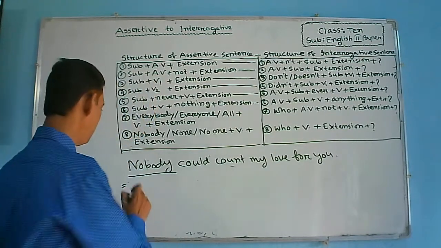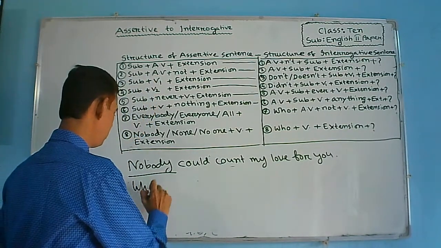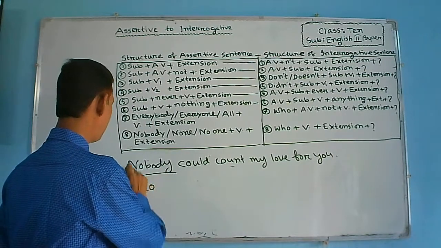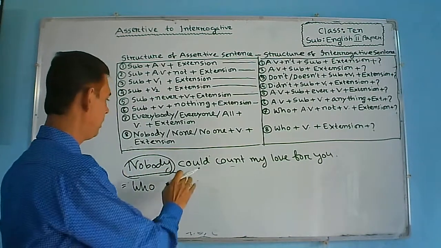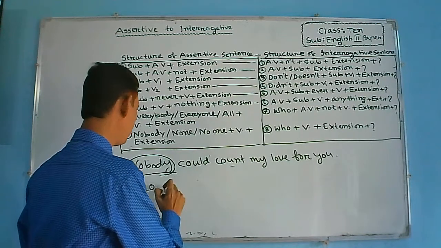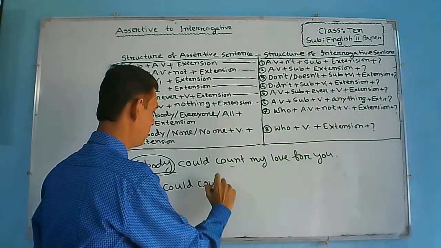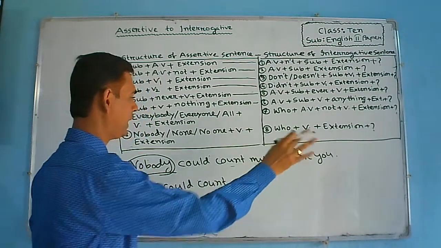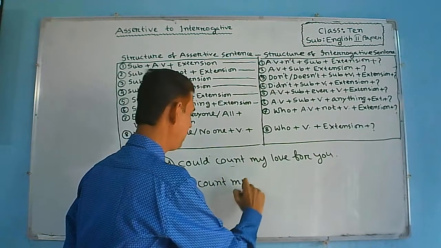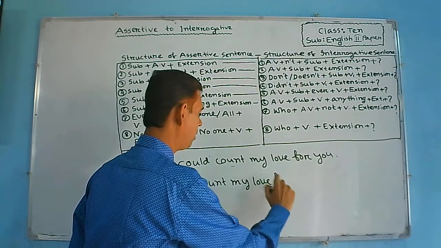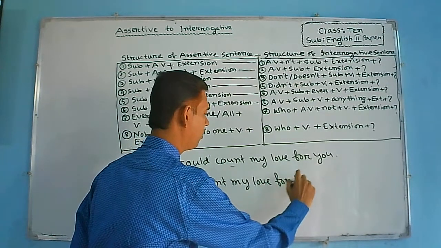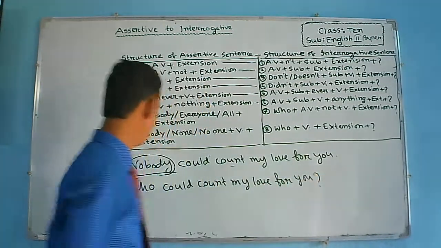So who will be used instead of nobody, and then the verb could count. Then extension my love for you. Then question mark.